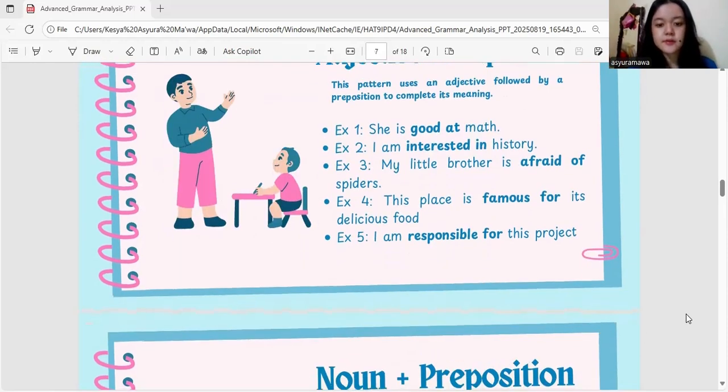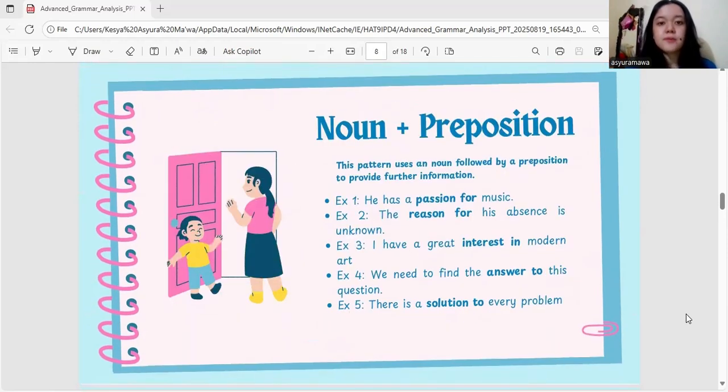Next, noun plus preposition. This pattern uses a noun followed by a preposition to provide further information. First example, he has a passion for music. The explanation for the sentence is the phrase passion for is used to indicate a strong interest in something.